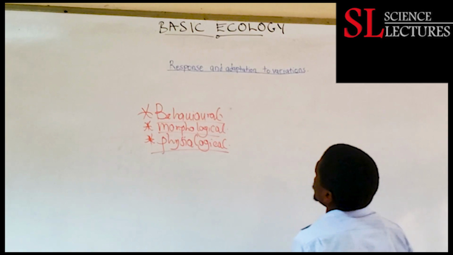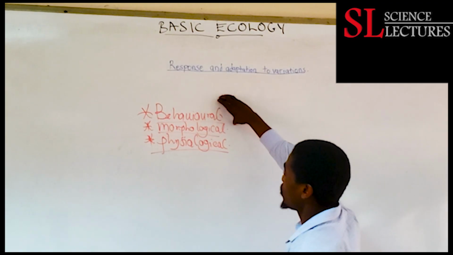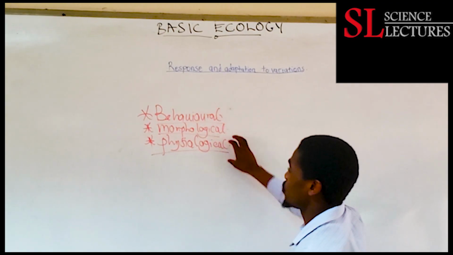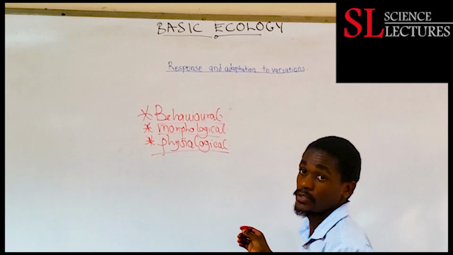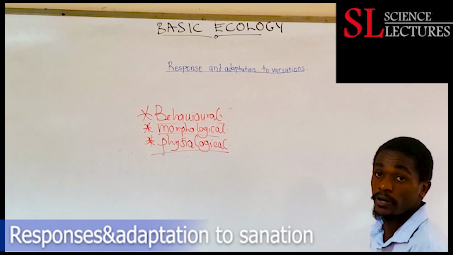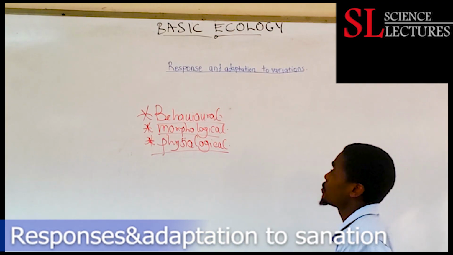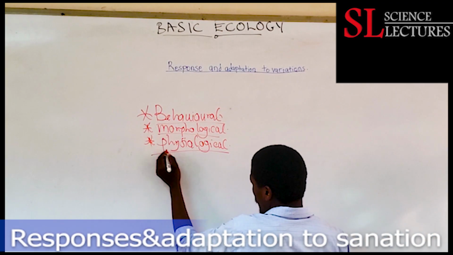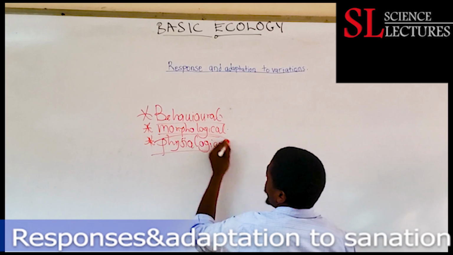So these responses can be behavioral, morphological and physiological. What we need to know is to have some examples under the behavioral responses, morphological responses, and the physiological responses. So let's start with the physiological responses.